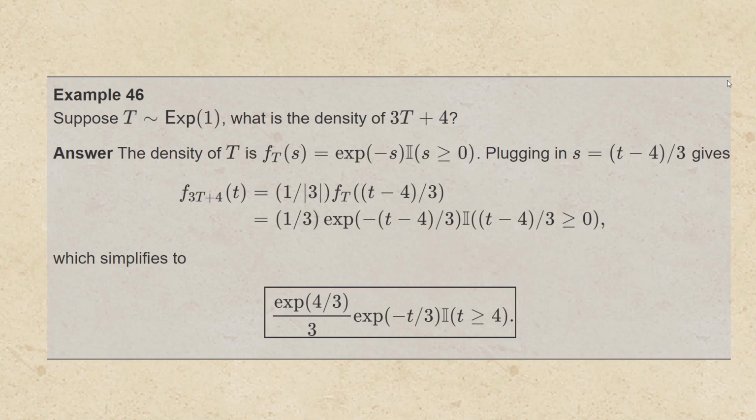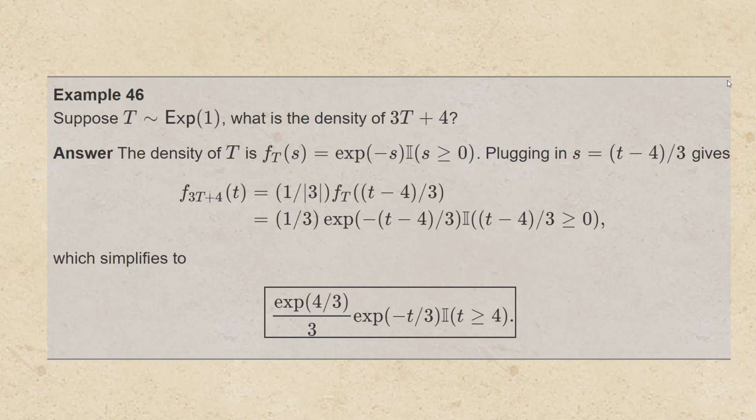Plugging in little s equals the quantity t minus 4 over 3 gives that the density of 3t plus 4 at little t is 1 over the absolute value of 3 times the density of t evaluated at t minus 4 over 3. That's 1/3 times the exponential function at minus the quantity t minus 4 over 3 times the indicator of the quantity t minus 4 over 3 greater than or equal to 0.